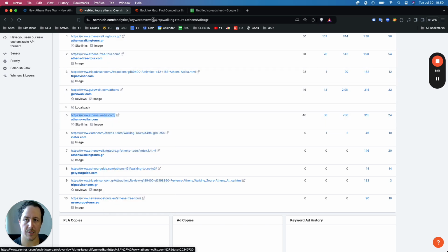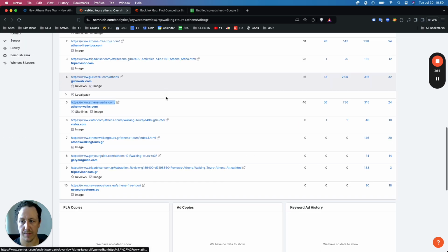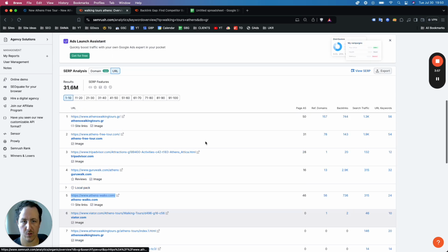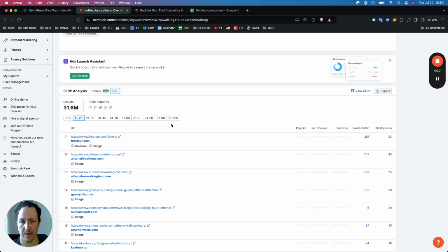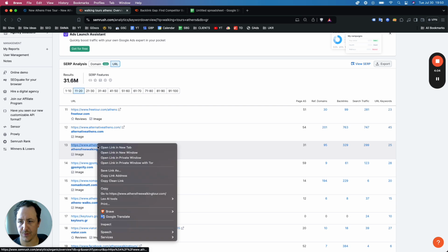The more local ones are going to be better, are going to make more sense for your domain, especially if you are a local business offering walking tours in, for example, Athens or in your area. And just maybe look for one more option. For example, let's go with athensfreewalkingtour.com.